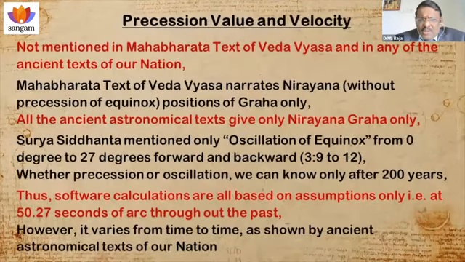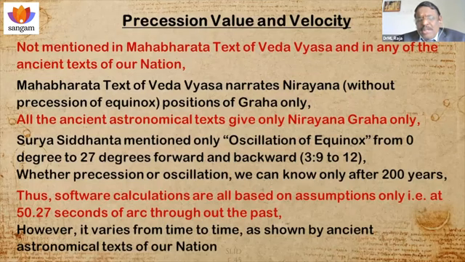Whether it is oscillation or precision, we can come to know only after 200 years. Because for the past 5,000 years, the equinox is going backward from 27 degree east to 27 degree west, 54 degree. As per modern science acceptance, it is 24 degree. So another 3 degree it has to go. It requires more than 200 years. Only after 200 years will we come to know whether the vernal equinox is moving forward or not. Until then, we don't know whether the precision is correct or not.